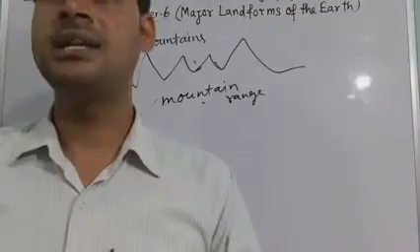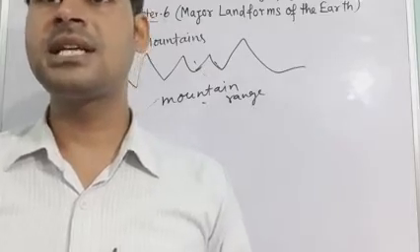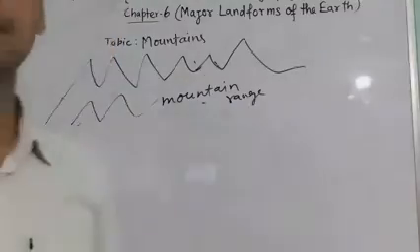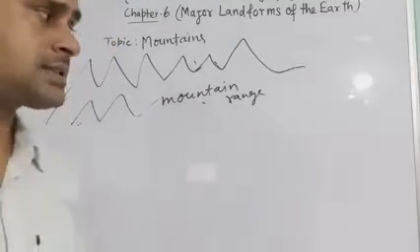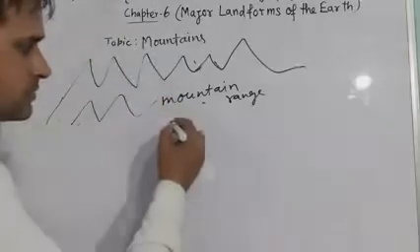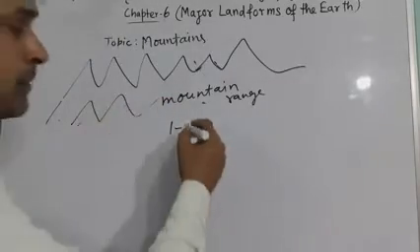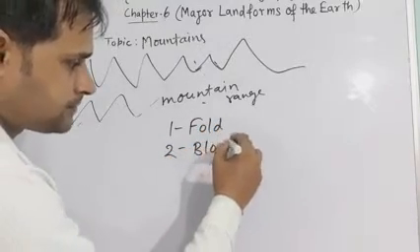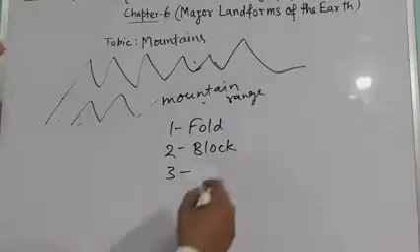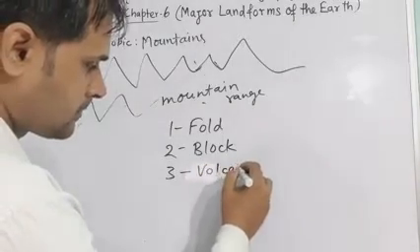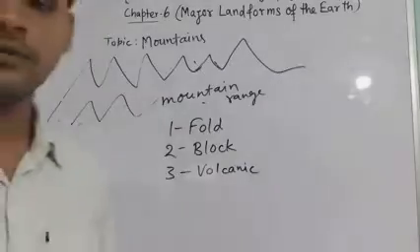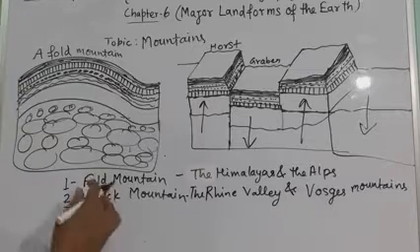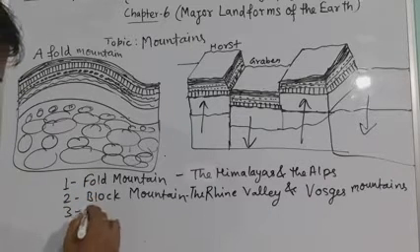Mountains vary in their heights and shape, and these are of three types. First, fold mountain. Second, block mountain. And third, volcanic mountain. So mountains are of three types: fold mountain, block mountain, and volcanic mountain.